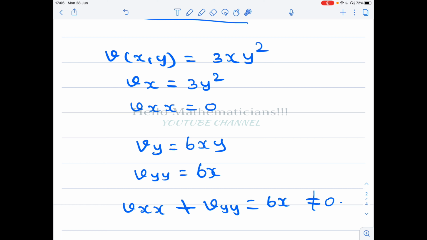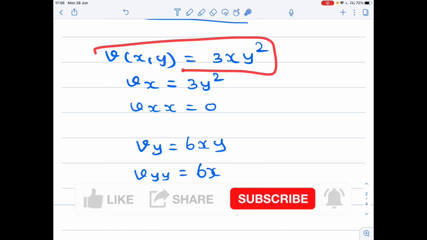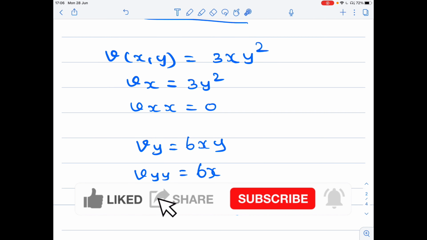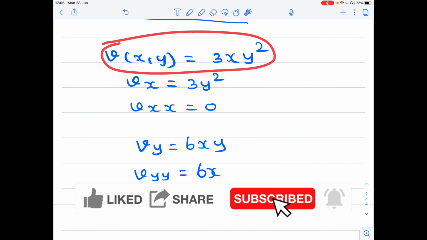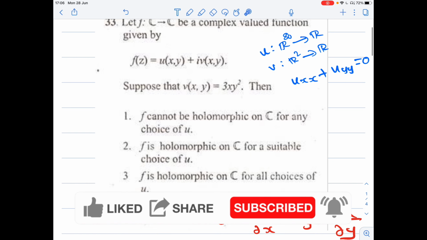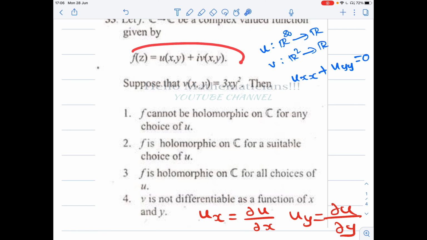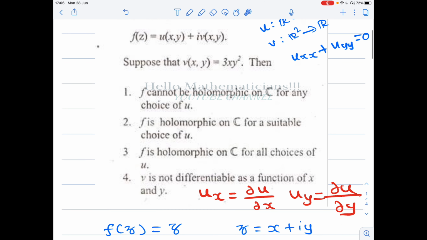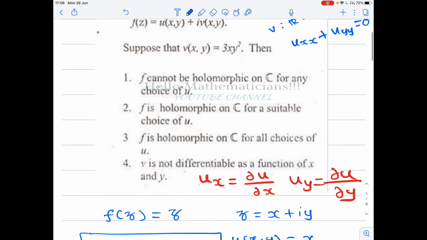So we conclude that v is not a harmonic function. What is the meaning of harmonic function? If a function satisfies this Laplace equation, we call it a harmonic function. But this is not zero, therefore the given function v does not satisfy the Laplace equation. Therefore v is not harmonic. If it is not harmonic, then for any choice of u, this function cannot be holomorphic. Therefore the answer is: f cannot be holomorphic for any choice of u. That is the option.